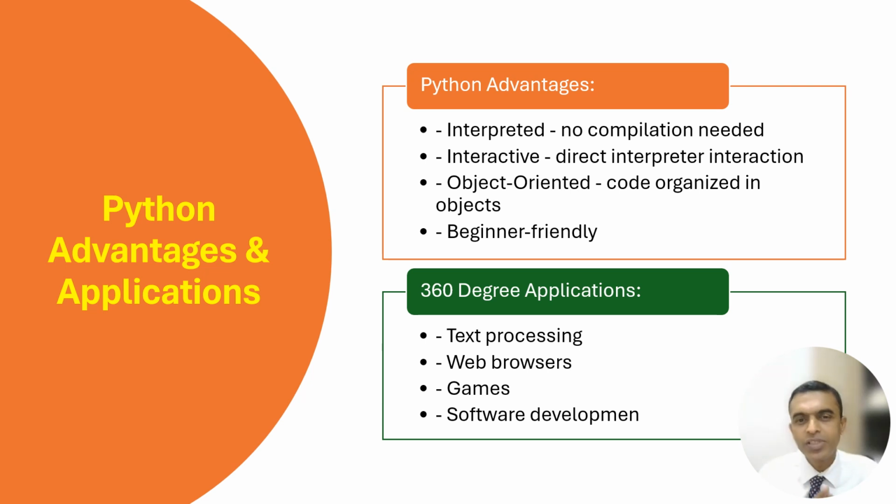Python talks about 360 degrees of application. Let it be text processing, web browsers, games, software development, and so on and so forth. You can do literally anything in Python. Although we are discussing the advantages of Python, needless to say, C++, Java and JavaScript, these three more languages also all of you should know, right? Python you must know, but these three other languages are also important.